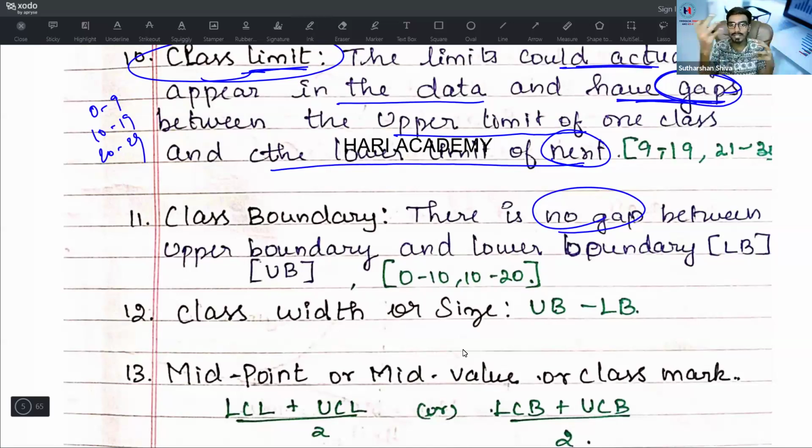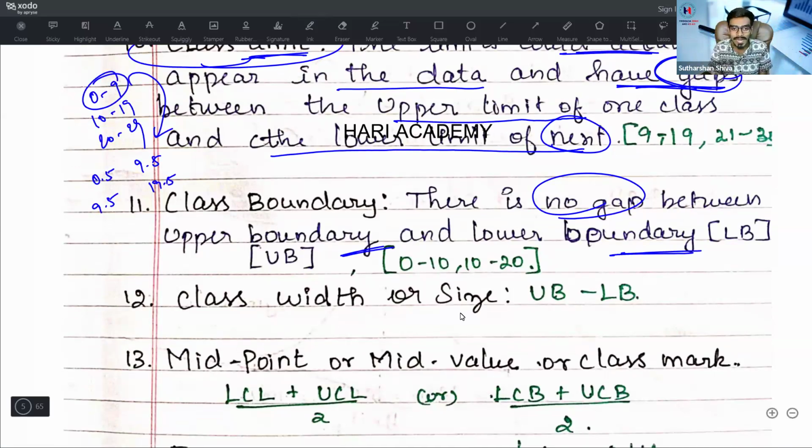Remember one thing, another thing will easily come for you. Between upper boundary and lower boundary, it is 0 to 10, 10 to 20. You can convert this upper limit to upper boundary also, lower limit to lower boundary also. How? 0.5, 9.5, 9.5, 19.5. What I have done: in the first part, the lower boundary, I am subtracting 0.5, and in the second part, the upper class limit, I am adding 0.5. So it will become continuous data.